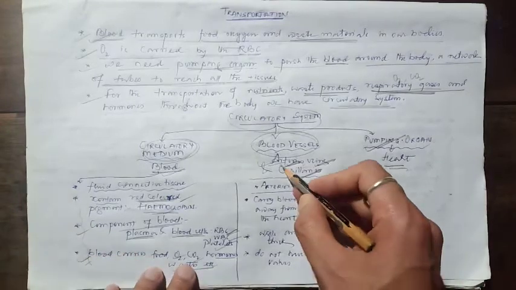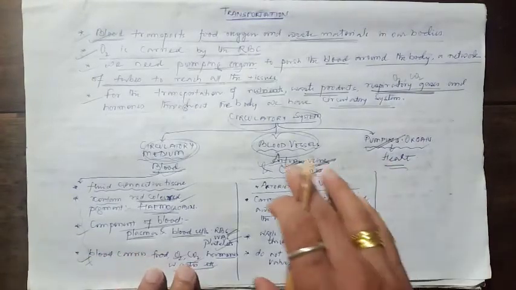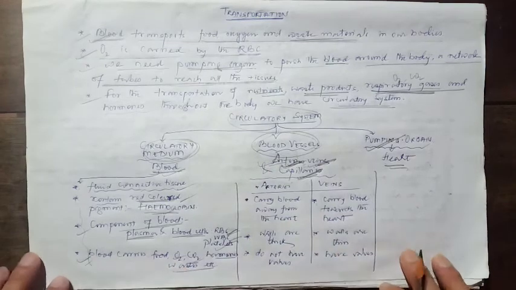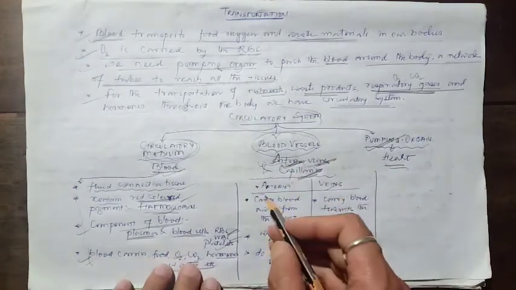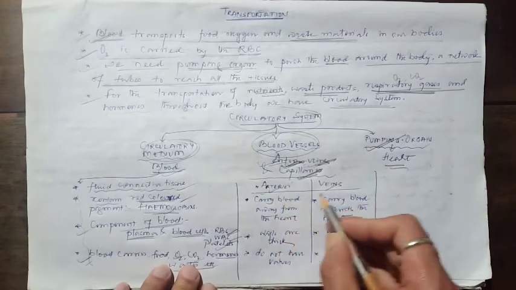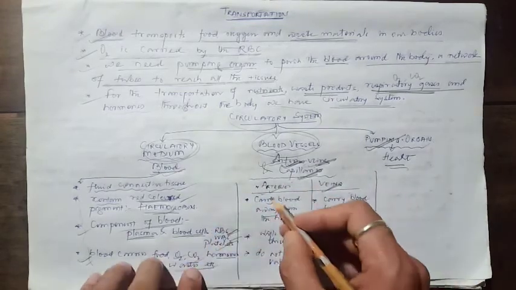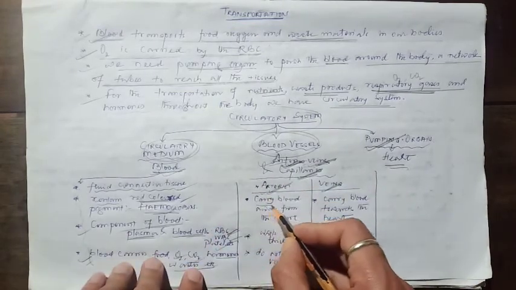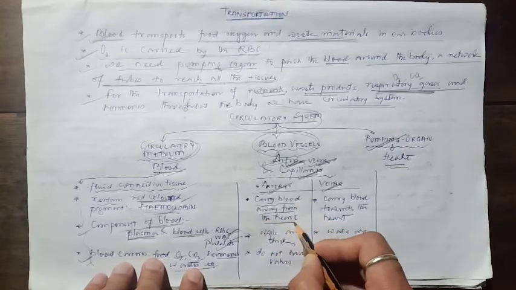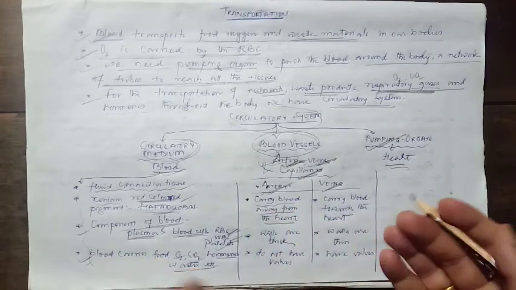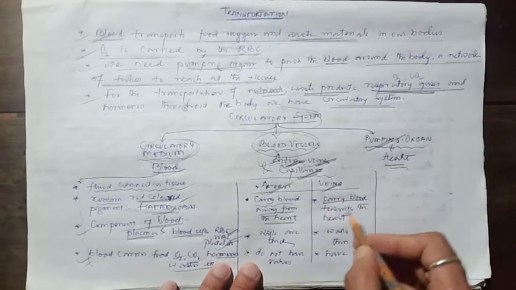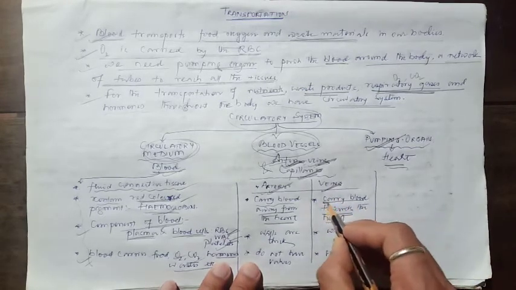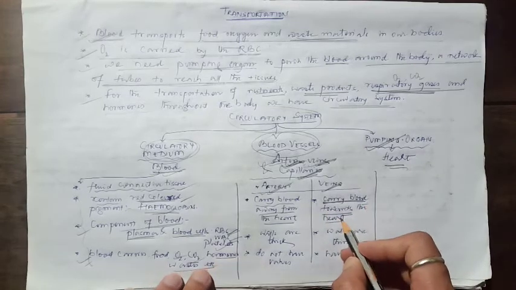Now next come our arteries, veins and capillaries. These are the blood vessels that carry the blood. Let's talk about arteries and veins in brief. What are arteries, students? Arteries, veins and capillaries are all tubes. Arteries are the tubes that carry blood away from the heart. We'll discuss this after a short while. Veins just do the opposite. Veins are the tubes that carry the blood towards the heart.